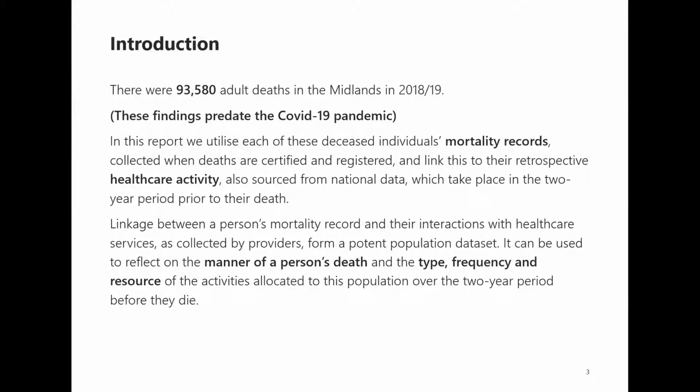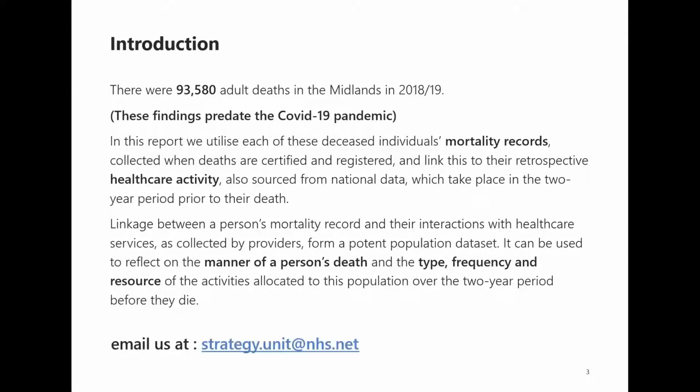Before we look at the analysis, I just really want to briefly mention the data that's underpinning all of our end-of-life care report. We have access to mortality data, which is the information that's collected when a person dies and their death is registered. And we know from this that there were just over 93,500 adult deaths in the Midlands in 2018-19. Obviously, 2018-19 is a period which predates COVID. Therefore, throughout all of our analysis, there's no effect from COVID, and this represents a more normal or business as usual situation for end-of-life care services.